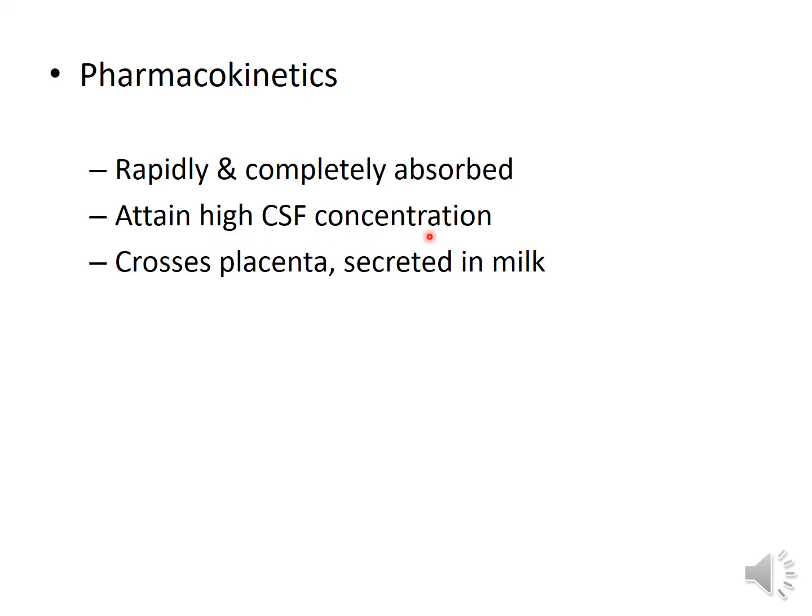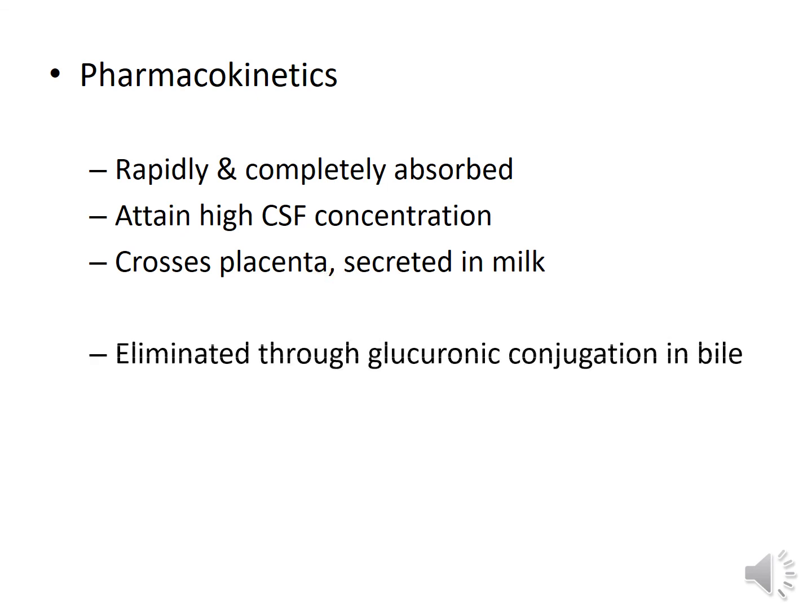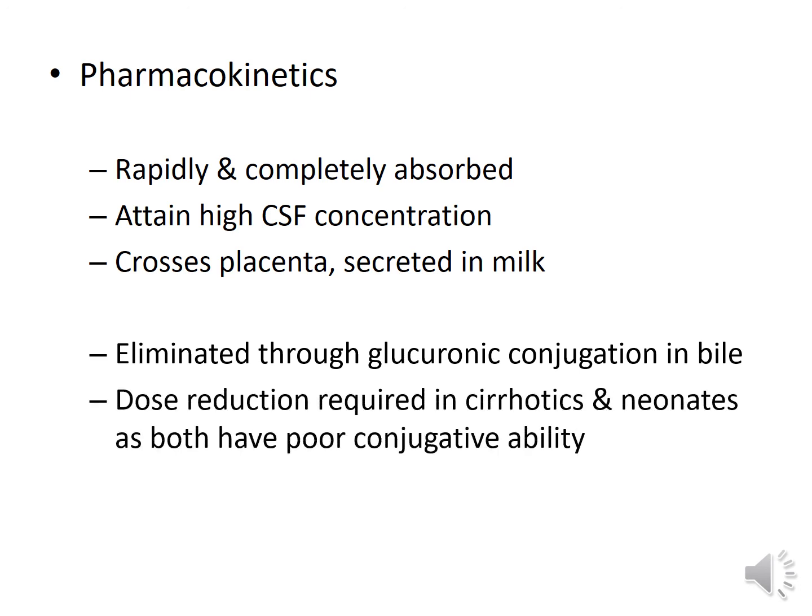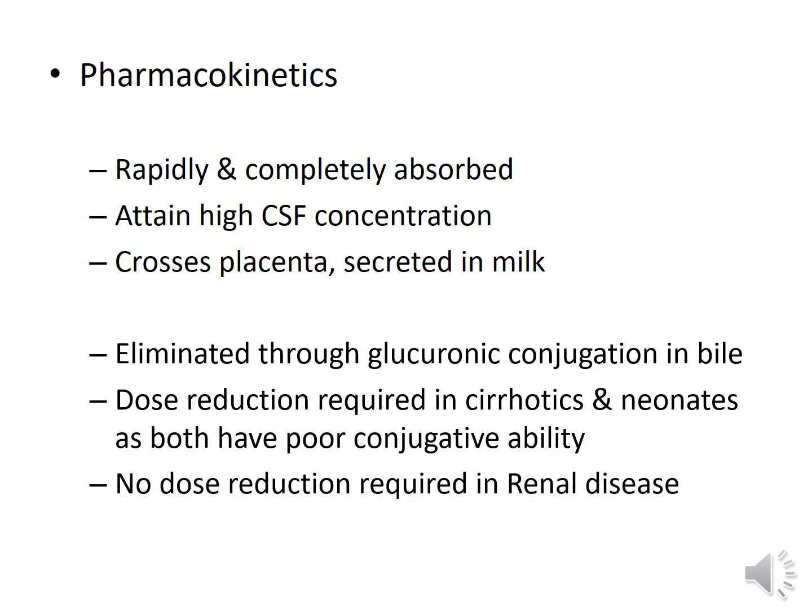Coming on to pharmacokinetics of chloramphenicol, it is rapidly and completely absorbed from intestine and attains high concentration in the CSF. Thus, it can be used in meningitis caused by H. influenzae or Neisseria meningitidis. It can cross placenta and it can be secreted in milk. Chloramphenicol is mainly eliminated through glucuronide conjugation in bile and thus dose reduction is required in patients of cirrhosis, liver failure and neonates who have poor conjugative ability. But no dose reduction is required here.